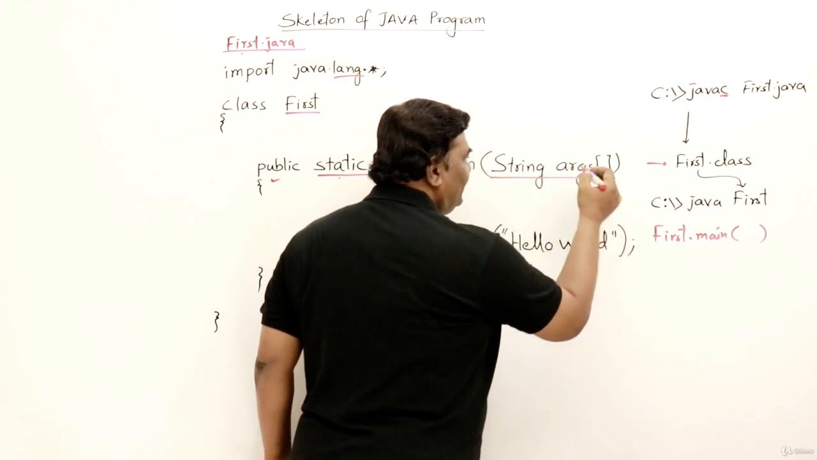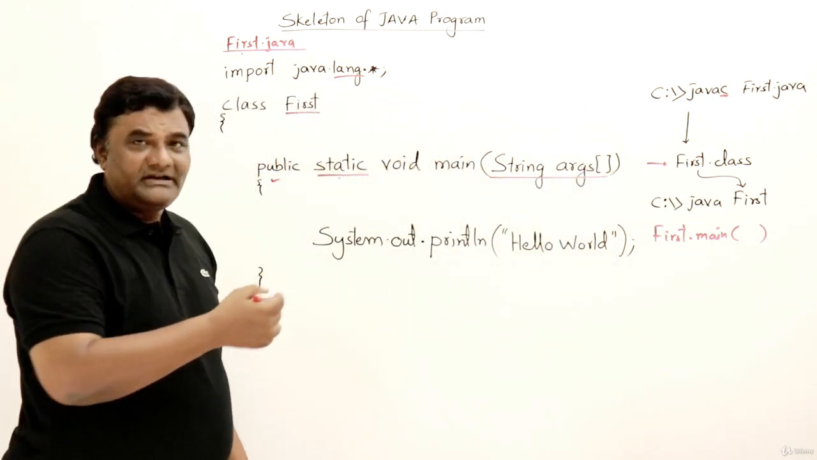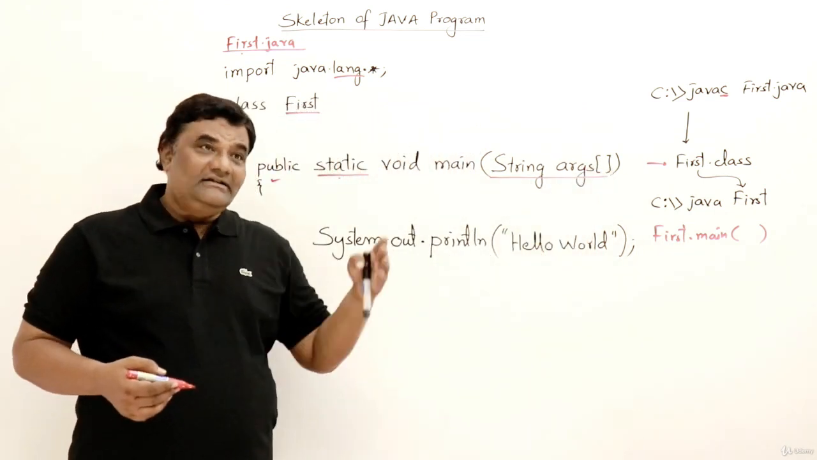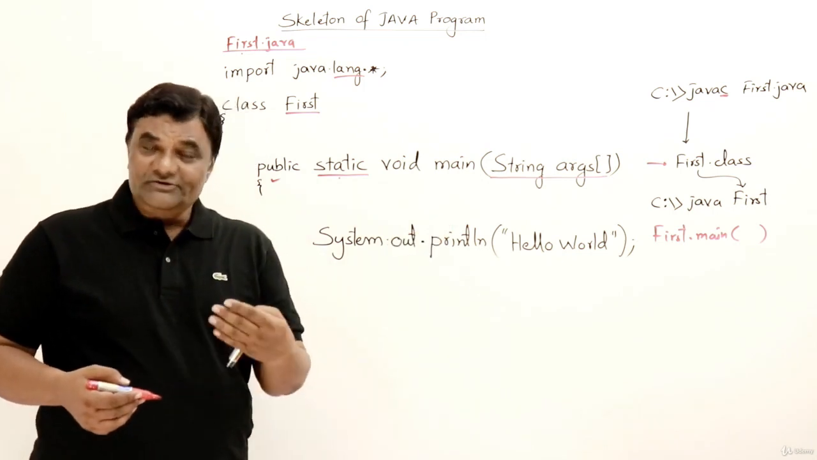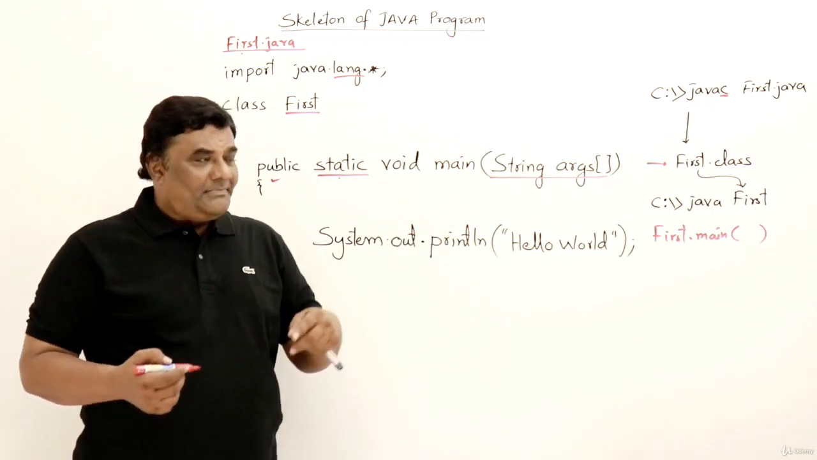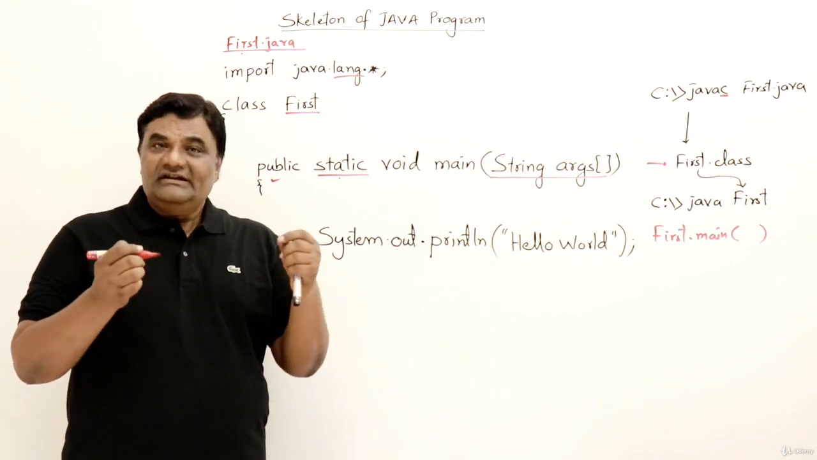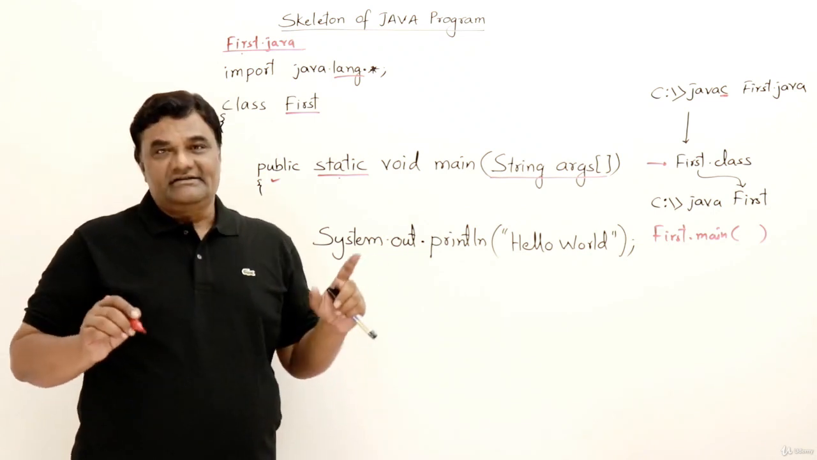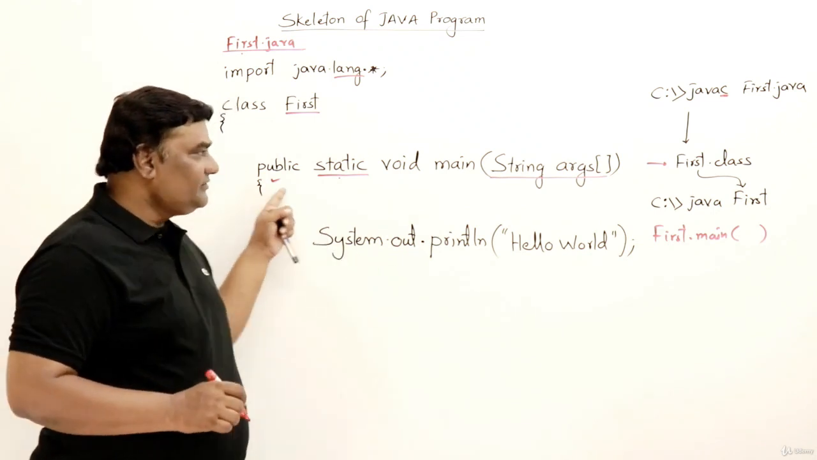These are called command line arguments. Now, this is a separate topic I have to discuss in detail, and it is actually optional whether you pass arguments or not. But in a Java program, whether you are taking it or not, you must always write it. So this line you always have to write.